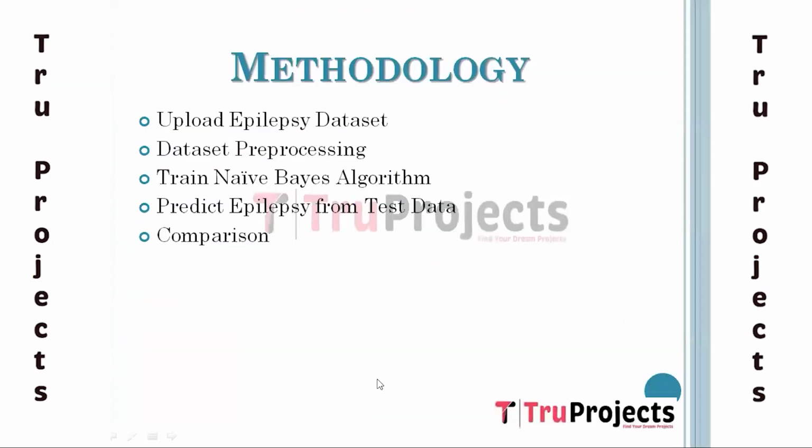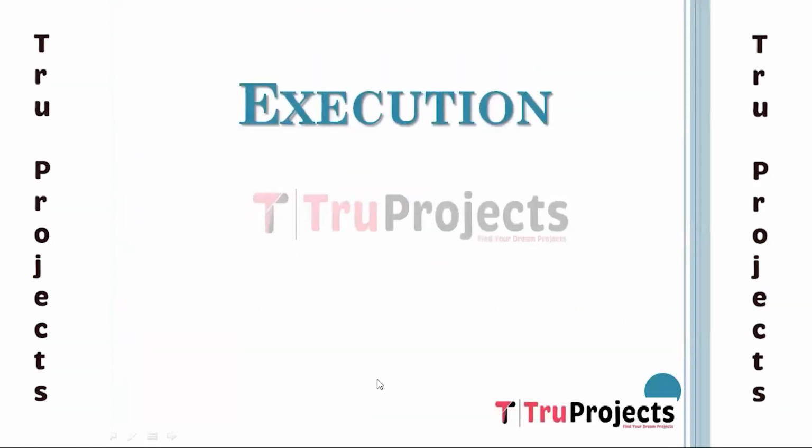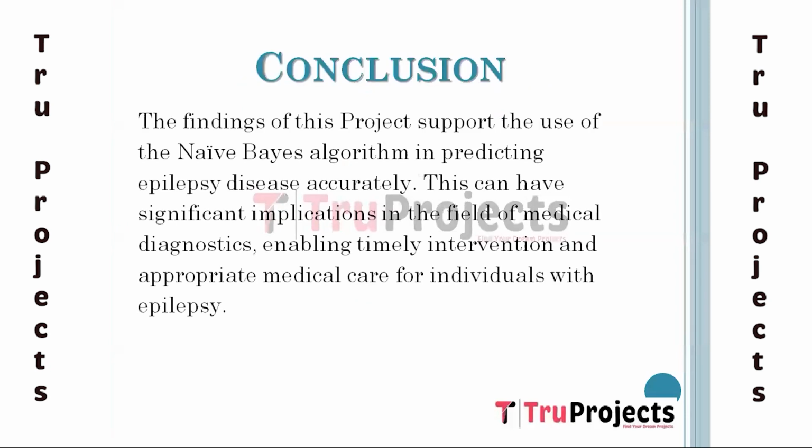Conclusion. Based on the results obtained from the training, the naive-Bayes algorithm achieved an accuracy in predicting epilepsy disease. The precision, recall, F1 score and accuracy metrics are analyzed to assess the performance of the naive-Bayes algorithm.